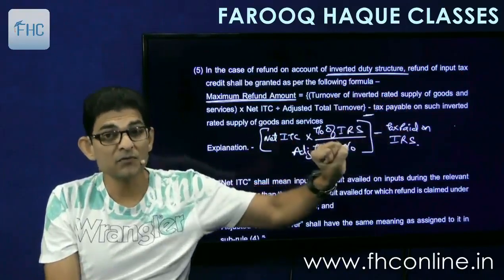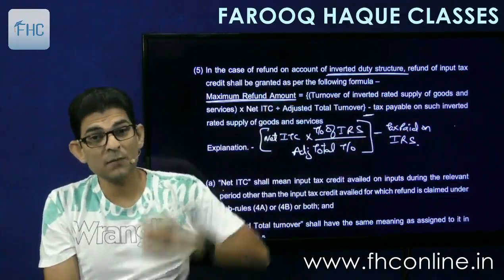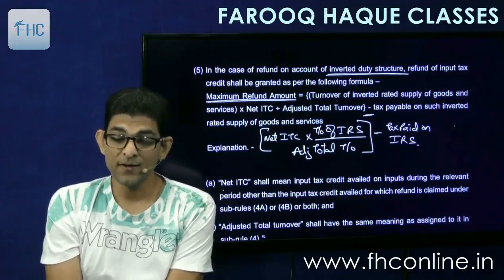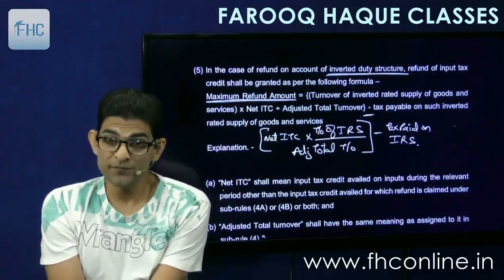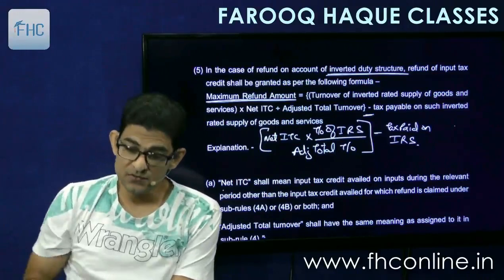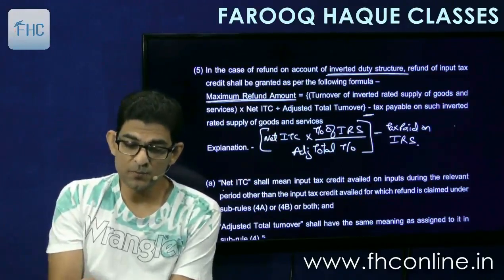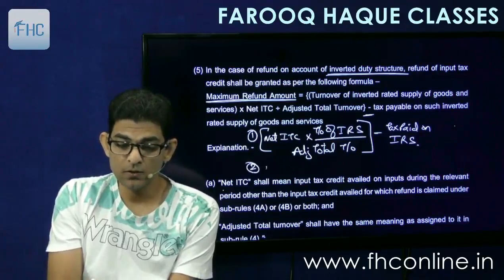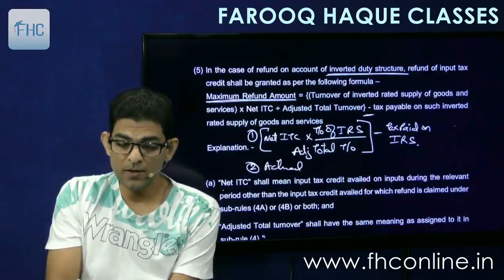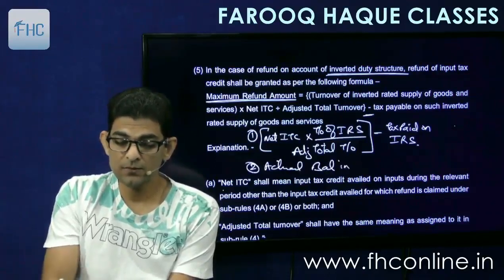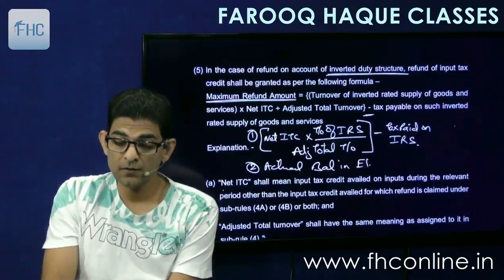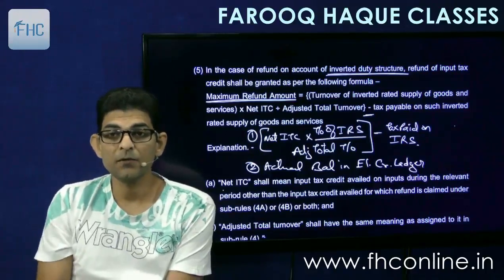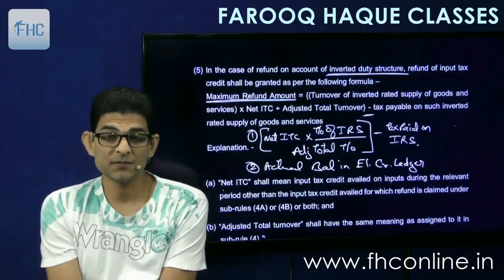The balance 5 which is left will be called the maximum refund possible. And then we'll compare this with the actual balance. This is 1, the maximum. Then 2, the actual balance in the electronic credit ledger. And the refund will be whichever is less.